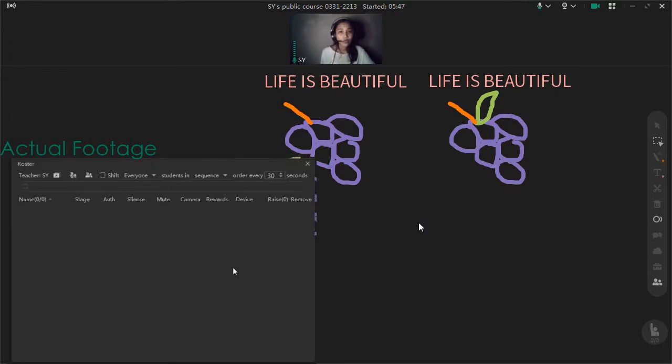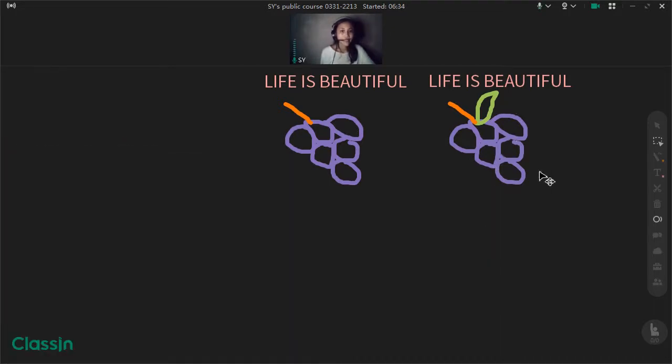In phones, Classin can locate if they are using an Android phone or an iOS one. And lastly, the participation part, so that the teacher will know who are those students who are raising their hands. So that will be all. Let's go to the teaching tools.